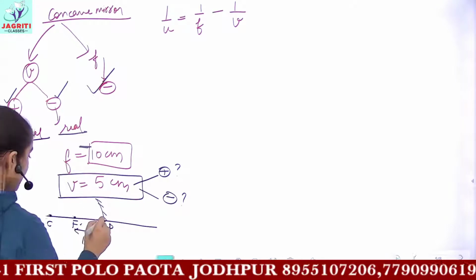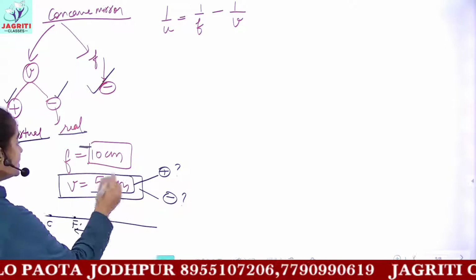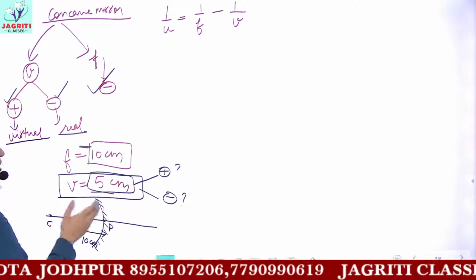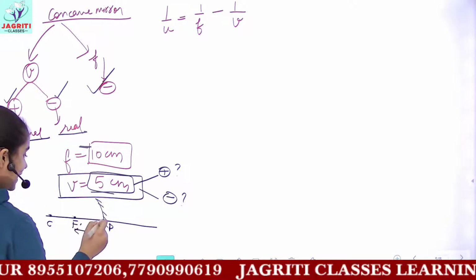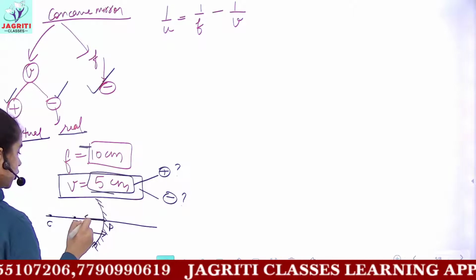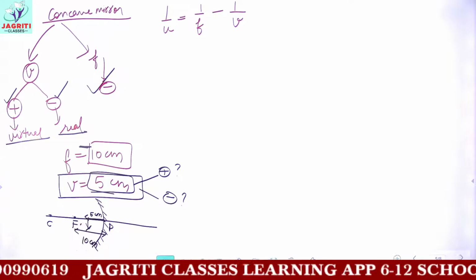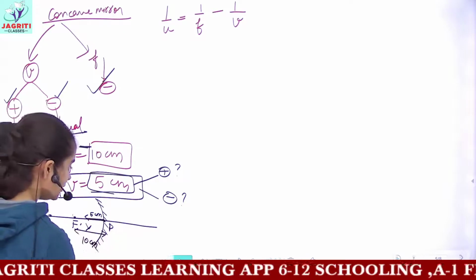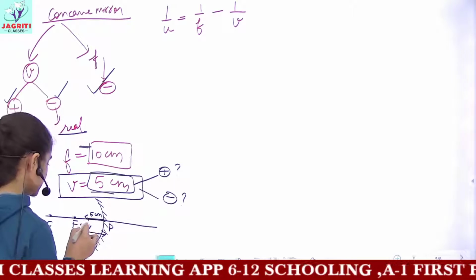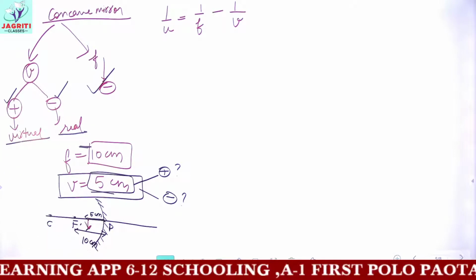It means when the image is formed at a distance of 5 centimeter, it would be placed somewhere at that distance. So this is the image which we have drawn. Let's draw the image with a different color so it is clearly visible. So here you have the image formed.